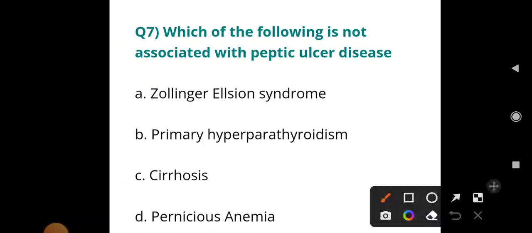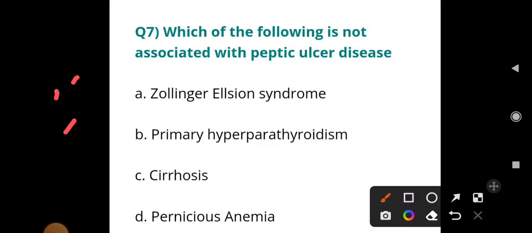Let's begin. Next MCQ. Which of the following is not associated with peptic ulcer disease? Zollinger-Ellison syndrome, primary hyperparathyroidism, cirrhosis, pernicious anemia. So, which one is not associated with peptic ulcer disease? Try to answer in the comment section. If you want, pause this video for 1 minute. Try to answer in the comment section.